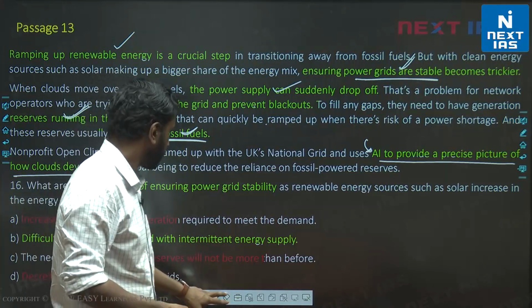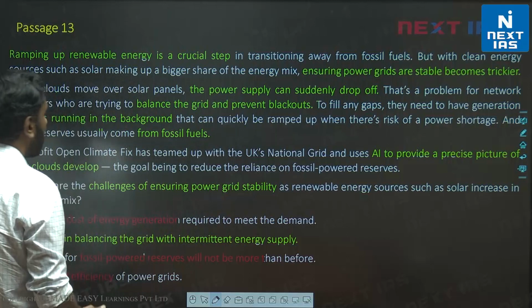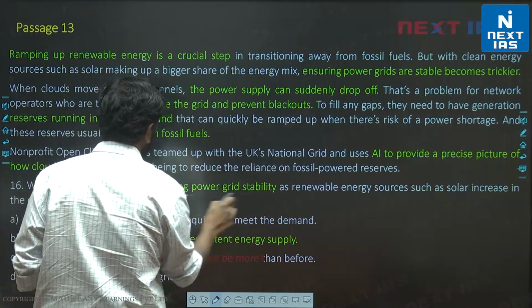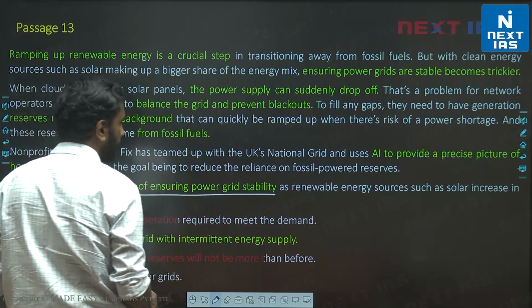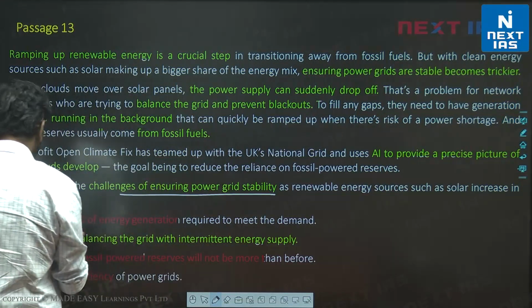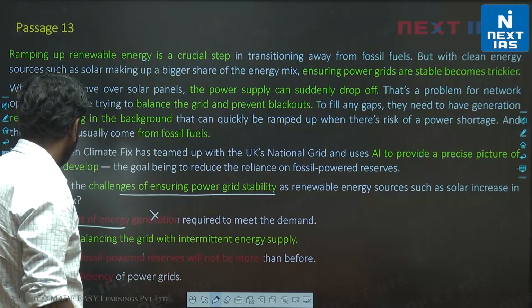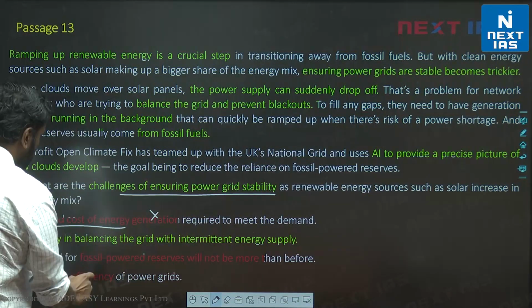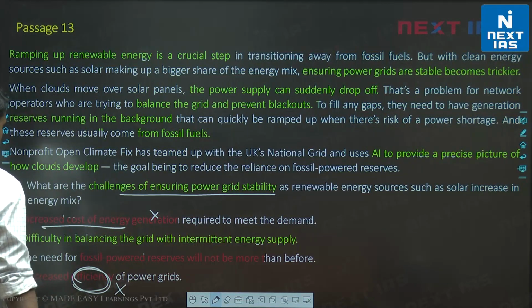All right. So let's go through the questions. Challenges of ensuring power grid stability. Let's look at A. Increased cost of energy generation required to meet the demand. Increased cost of energy generation is nowhere discussed in the passage. D. Decreased efficiency of power grids. Not efficiency, not discussed in the passage.